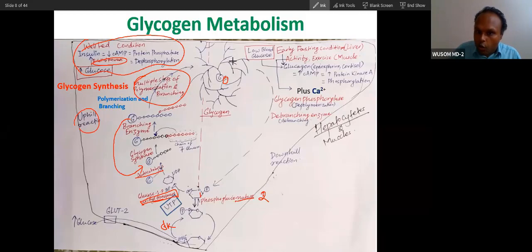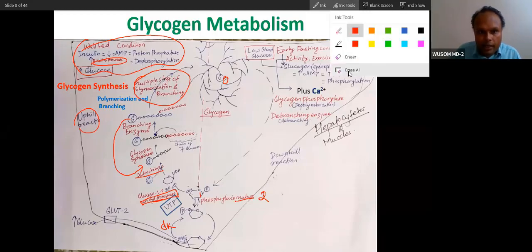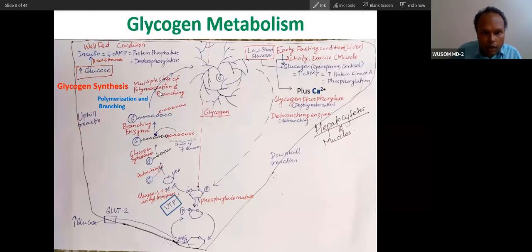And then the opposite process, glycogen breakdown, is pretty easy. Conceptually, glycogen synthesis is an uphill reaction, this is a downhill reaction. Then for the downhill reaction, what is the enzyme? Glycogen phosphorylase. So you already know glycogen phosphorylase is an enzyme cutting the branches, chopping the pieces of the branching and coming towards the branch side, because this is a very intelligent enzyme.